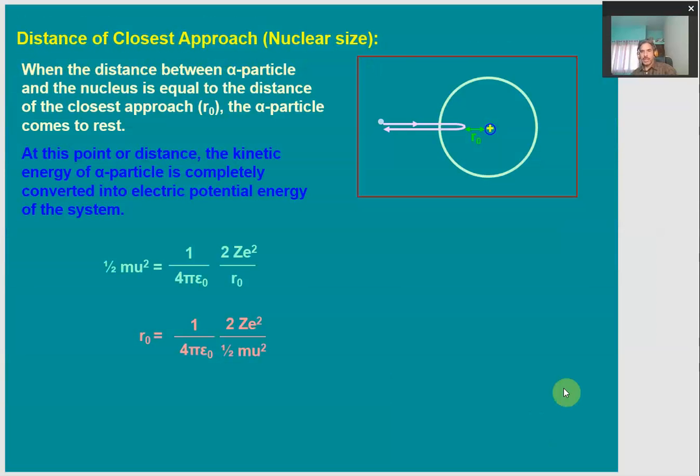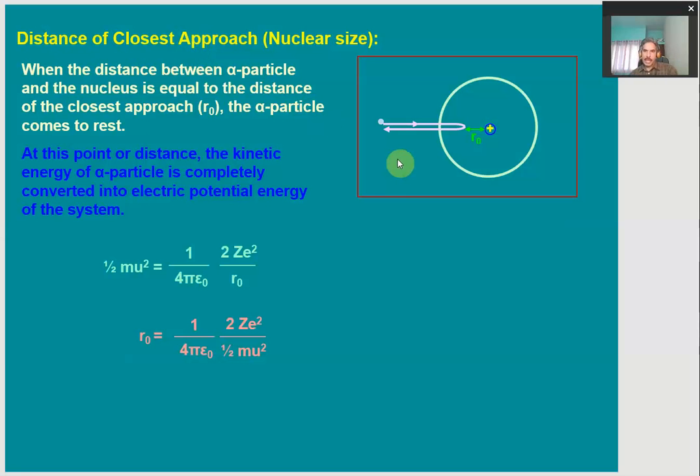During this alpha scattering experiment, he also observed and took notice of two important things. The very first thing is the distance of closest approach. This parameter, which has been studied in the alpha scattering experiment, gave a chance to measure or estimate the size of the nucleus. So what is the distance of closest approach?